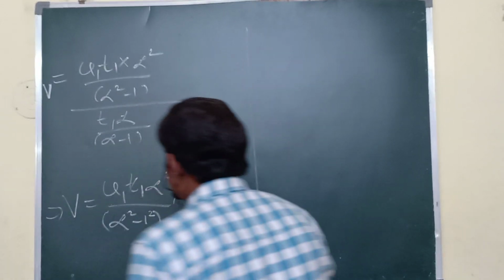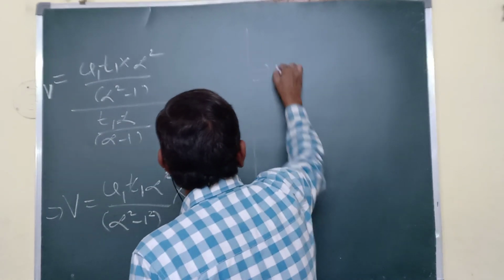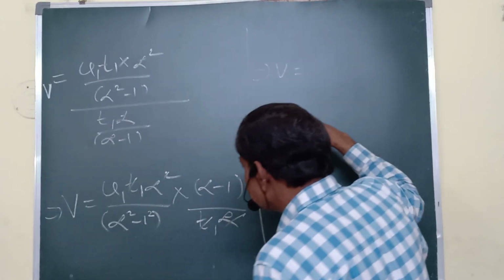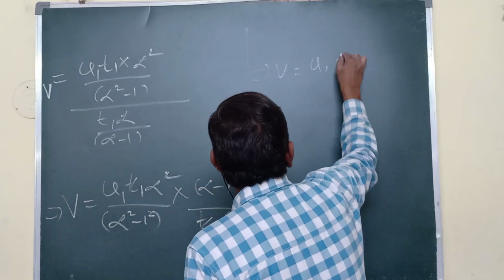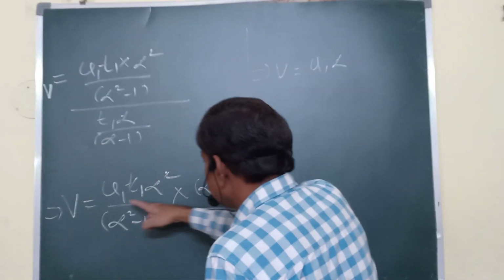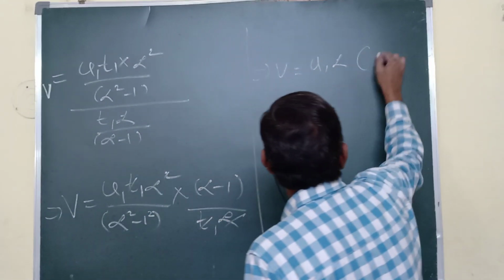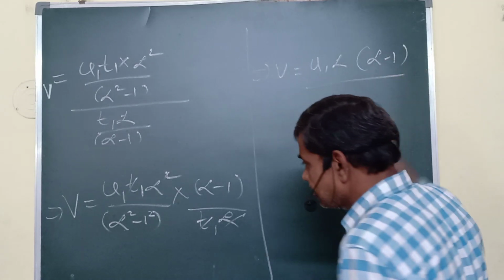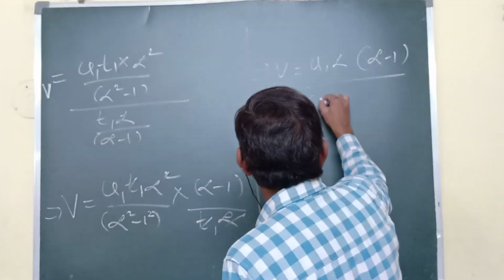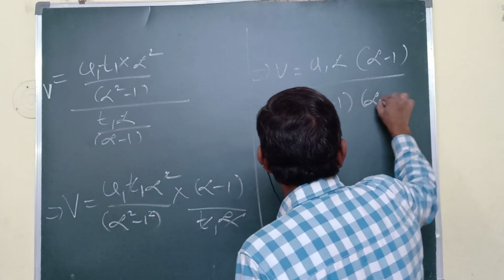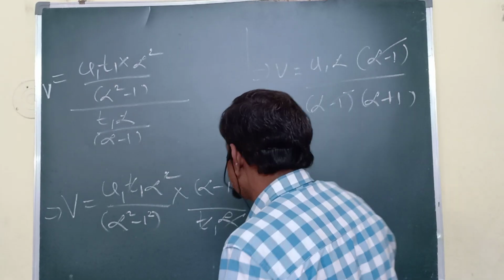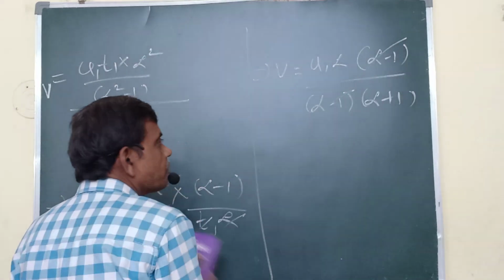Now this implies average velocity equals to u1 alpha into alpha minus 1 over a square minus b square, a minus b into a plus b. This cancels. Which formula applying here?